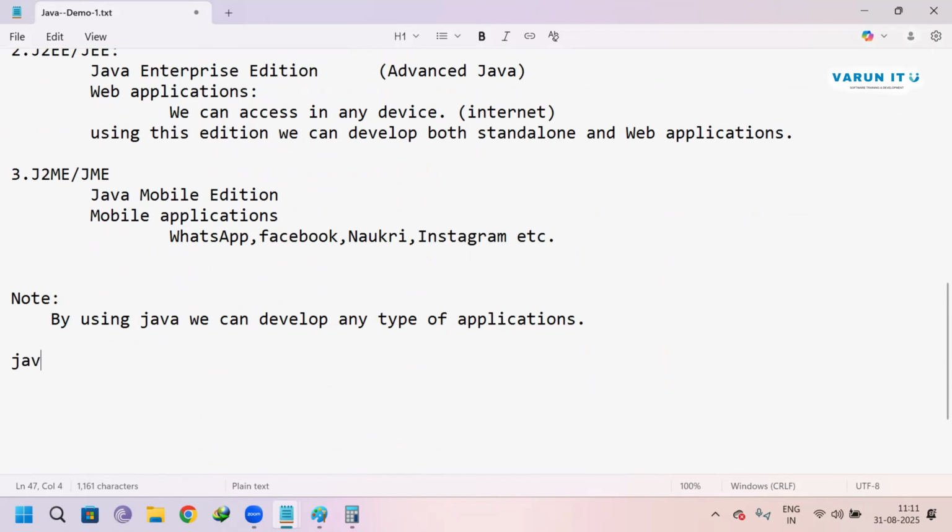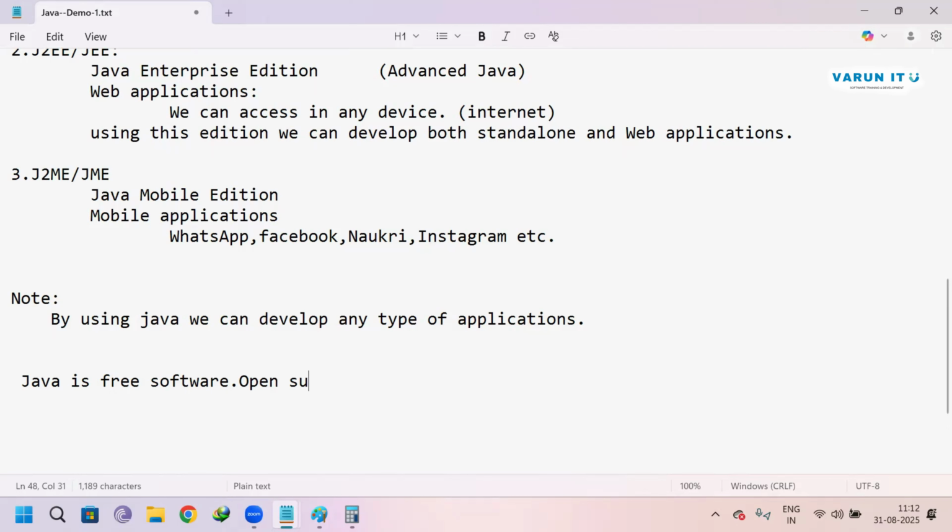Java is a free software. You need not pay any money to download this software.